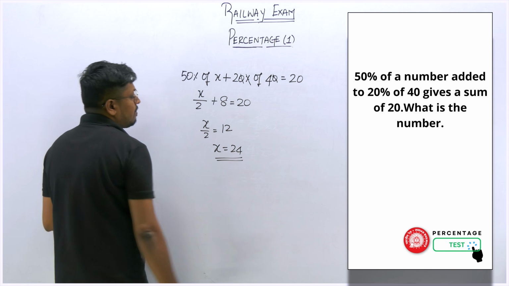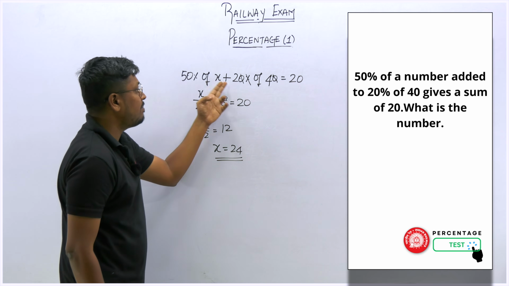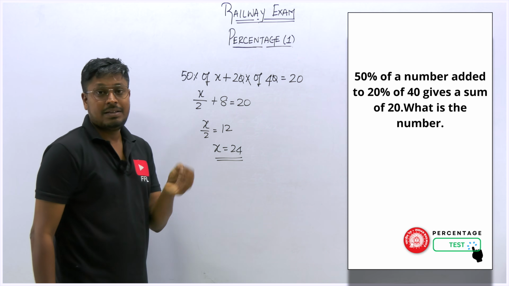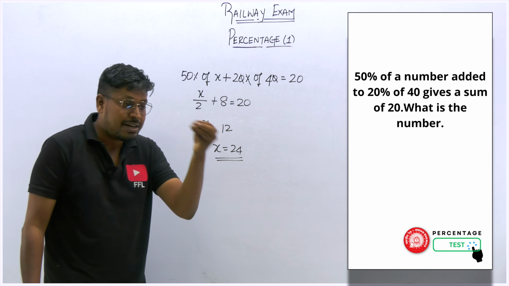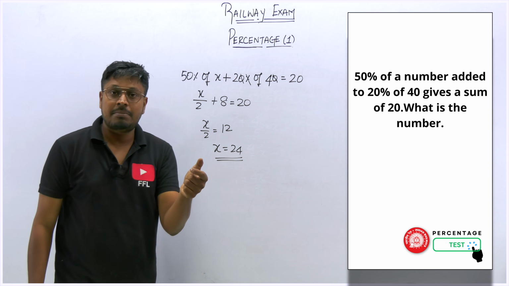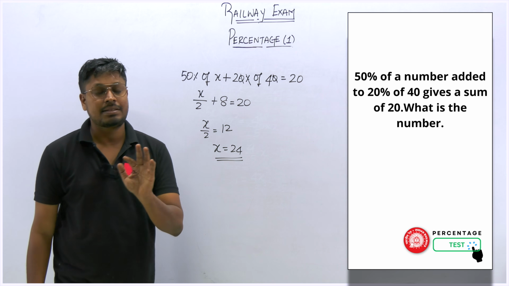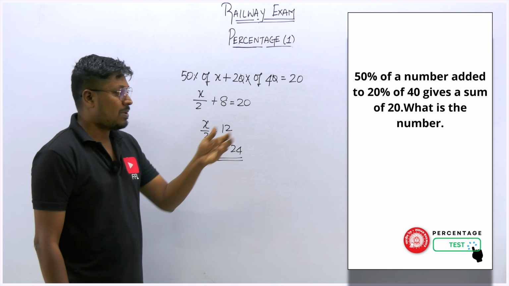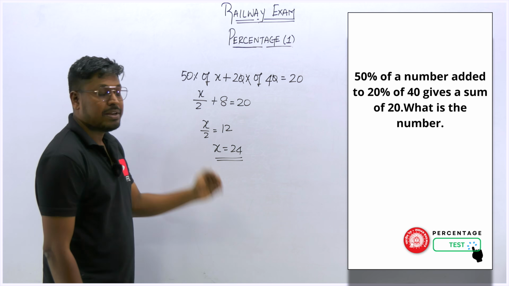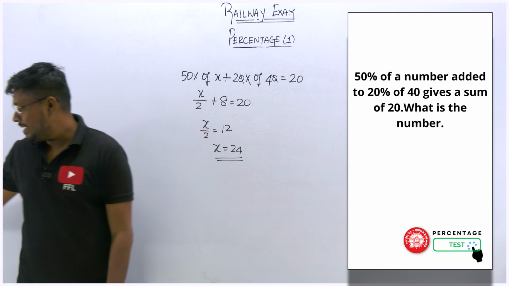Easy question. But remember one thing, sometimes they will say sum, product, difference. So be careful, right? While reading a question, check whether it is added to the number or subtracted from the number or divided, or else a difference. So be careful on that point and then frame the equation. So the answer for this question is x is equal to 24. Easy question.